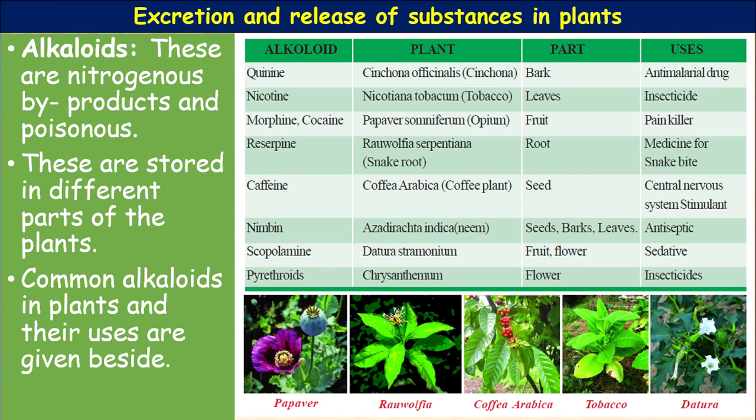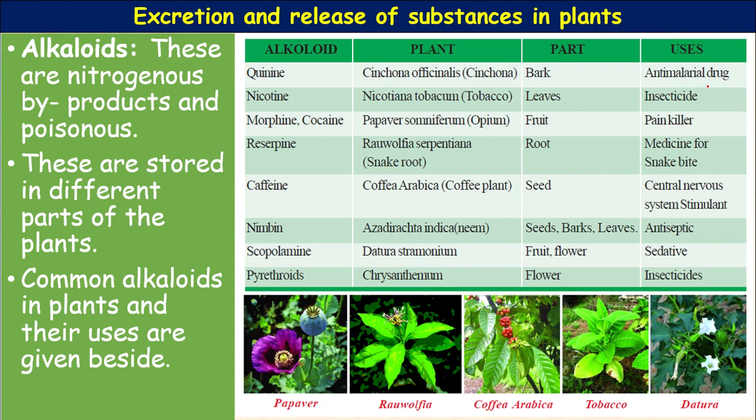Alkaloids are nitrogenous byproducts. Quinine is produced from the plant Cinchona officinalis, also called cinchona. The part from which it is extracted is the bark. The bark of cinchona produces quinine, which can be used as an anti-malarial drug.